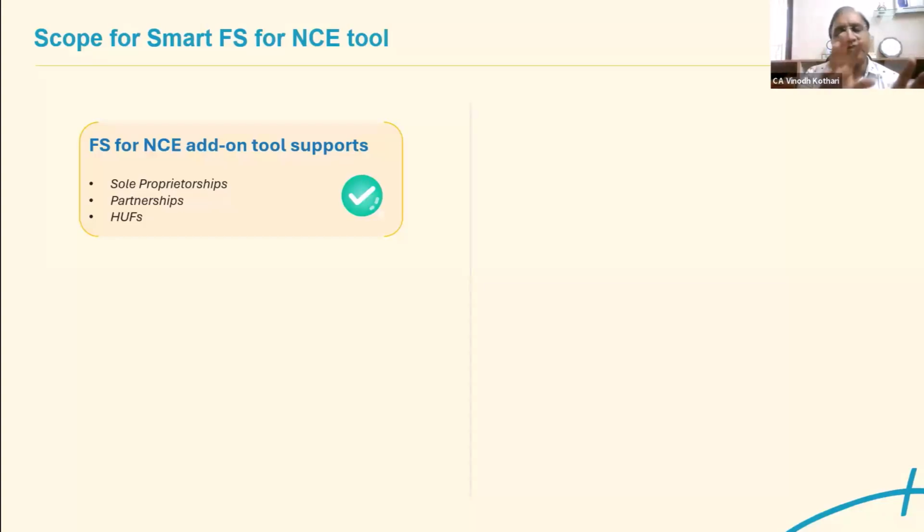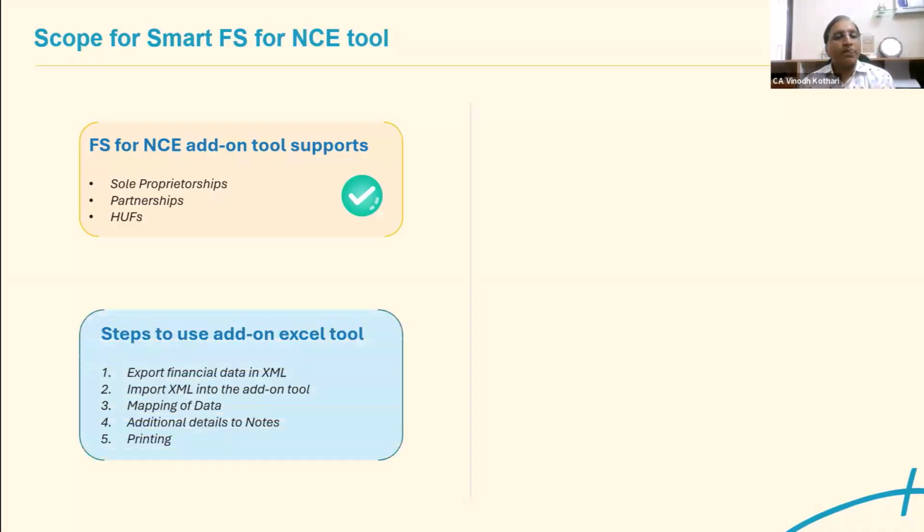What are the intricacies, we will see as and when we go. Now, this tool, which has been developed by Tally for the preparation of financial statements for non-corporate entities, is only for sole proprietorship, partnership, HUF. It is not for trust, association of persons, or any other category. First point which you need to understand.